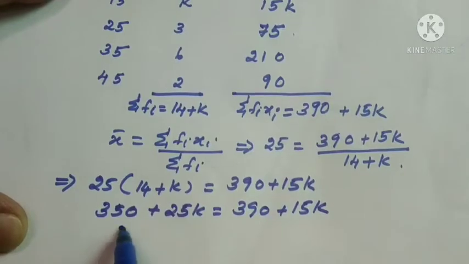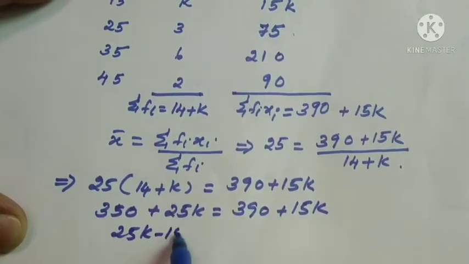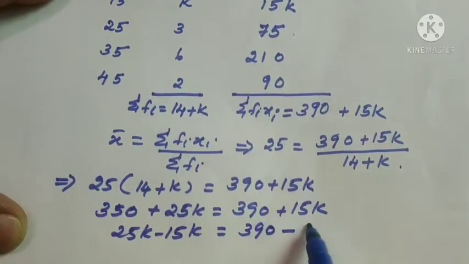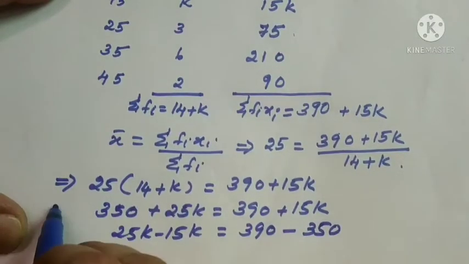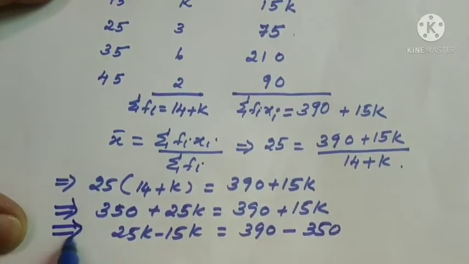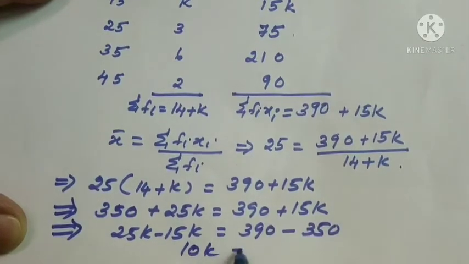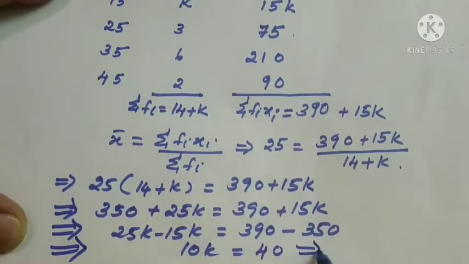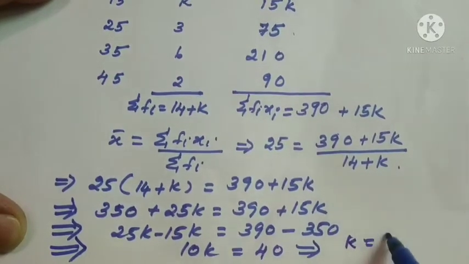Now 25k minus 15k equal to 390 minus 350. So 10k equal to 40. So k equal to 40 by 10, equal to 4.